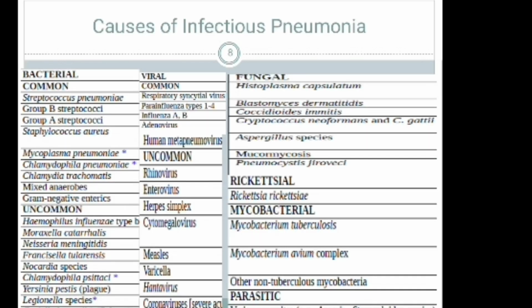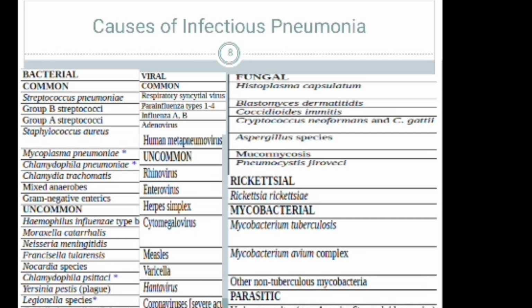When we look at the infectious causes of pneumonia one by one, as we said earlier, it may be bacterial, viral, fungal, parasitic, and archaeal. Among the bacteria, the most common are Streptococcus pneumoniae, group B Streptococcus, group A Streptococcus, and Staphylococcus aureus. And there are atypical bacteria that can cause pneumonia, such as Mycoplasma pneumoniae, Chlamydophila pneumoniae, Chlamydophila trachomatis, and others.